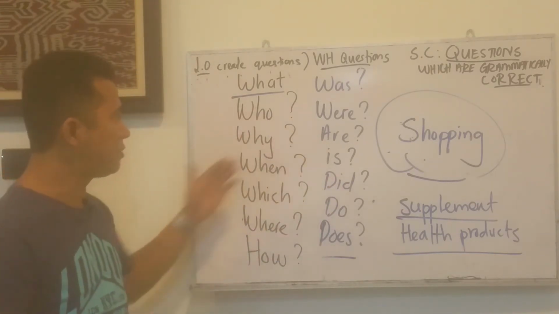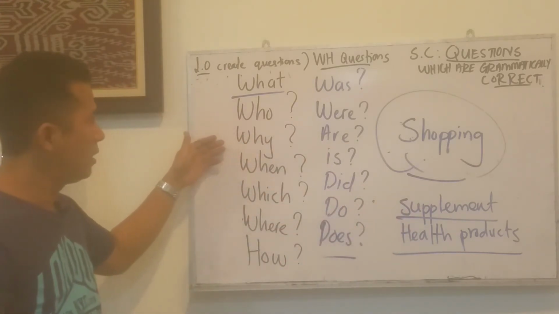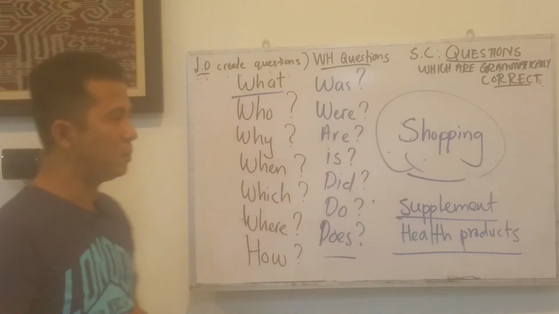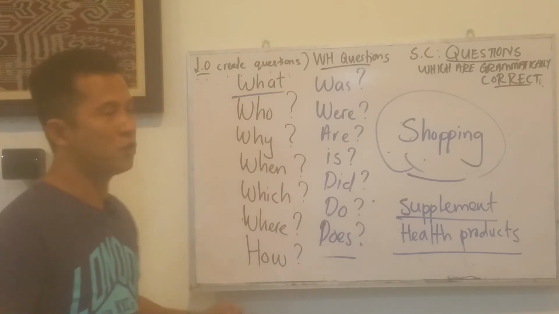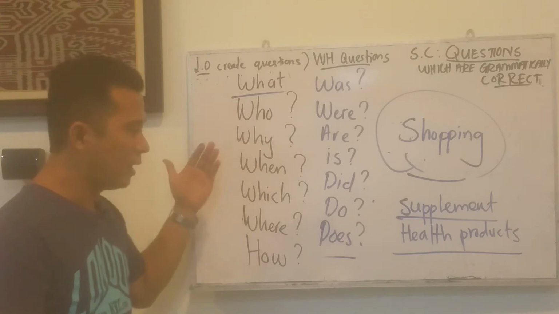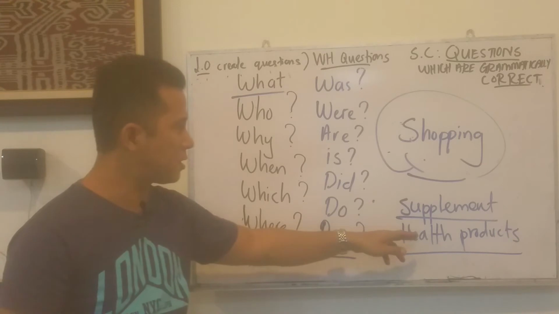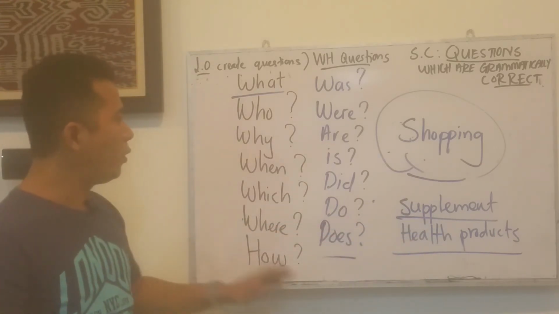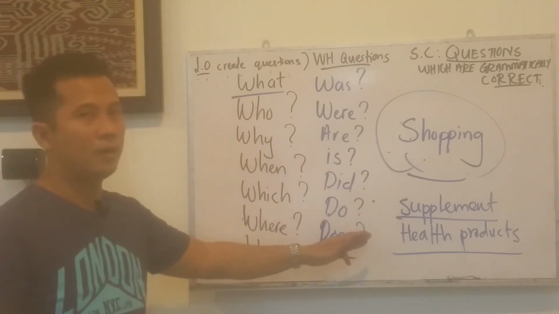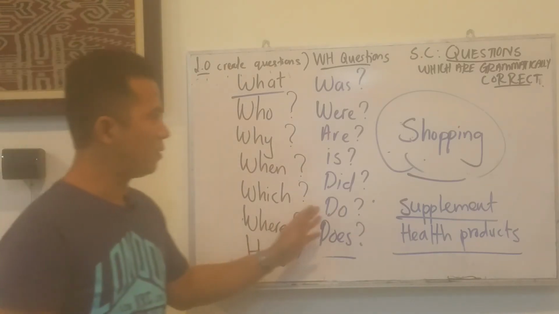So that is why you have to ask lots of questions. And then when you ask, why should I consume this supplement? They will explain to you in detail about this product. So that is why you have to ask lots of questions, many types of WH questions, so that the seller, the one who sells these health products, will be able to explain to you specifically about the product, so that it will not be harmful to your overall health. Okay?